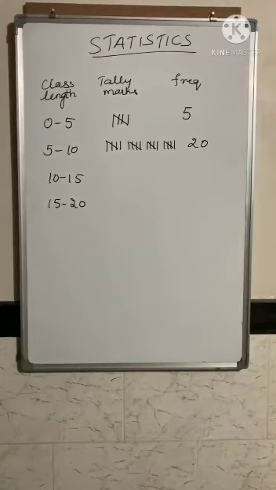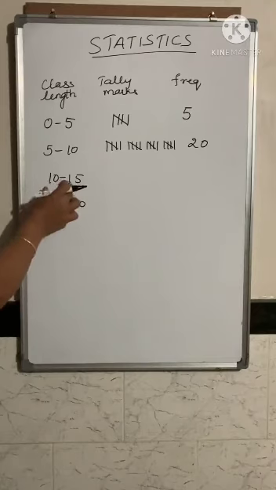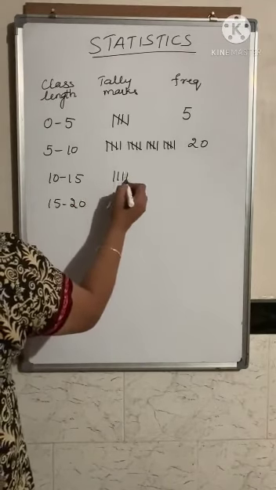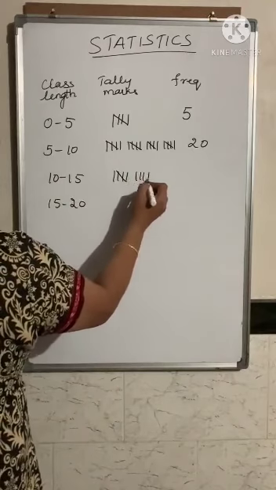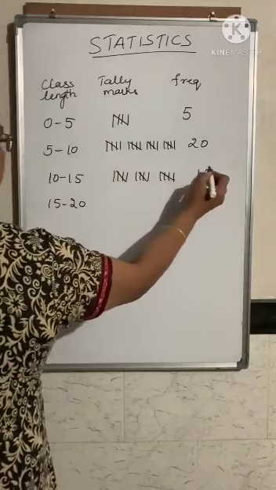Now next you count the lengths of the pencils from 10 till 14.9; till 14.9 will come under this group. So those are 15 in number. So you have to write 15 here.